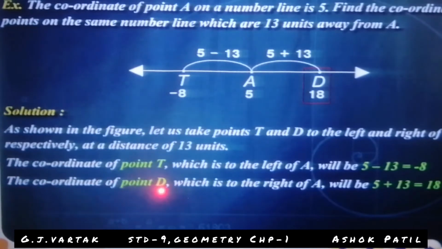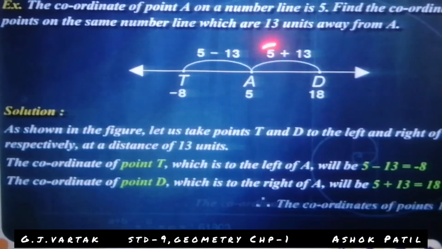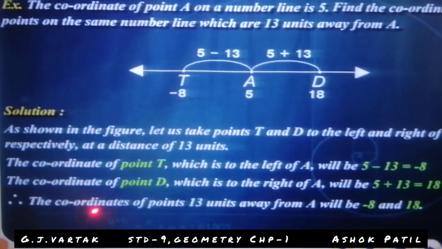The coordinate of point D which is to the right of A will be 5 plus 13 is equal to 18. So the coordinates of points 13 units away from A will be minus 8 and 18.